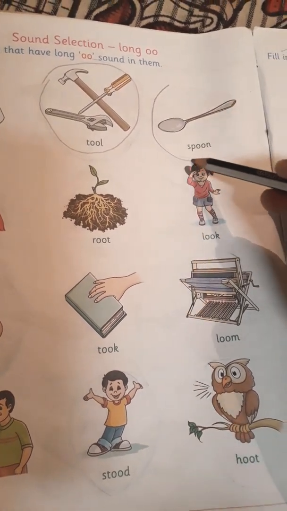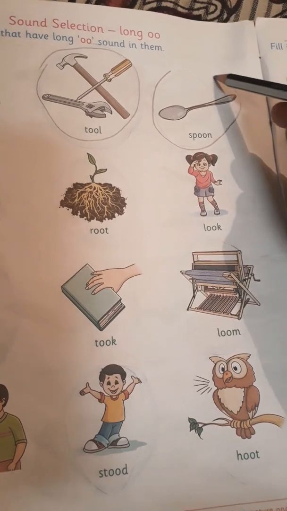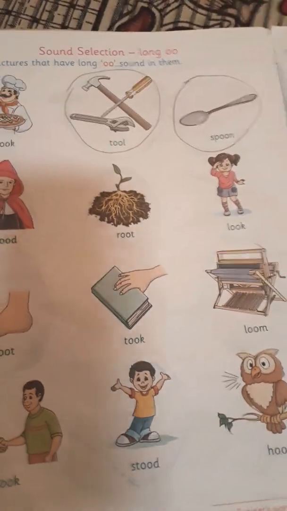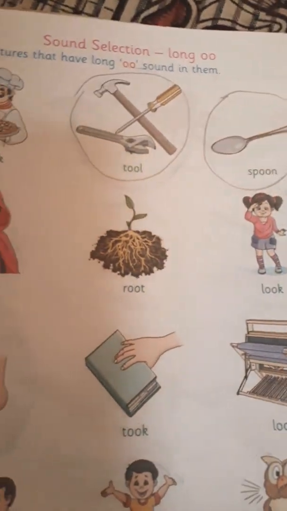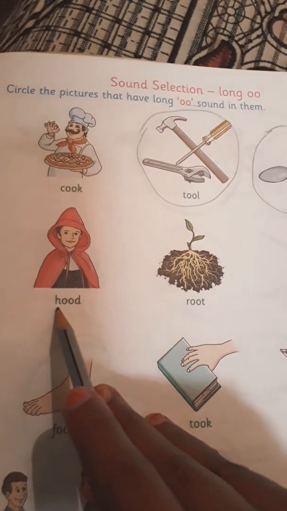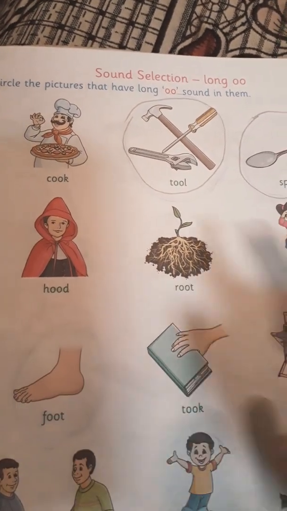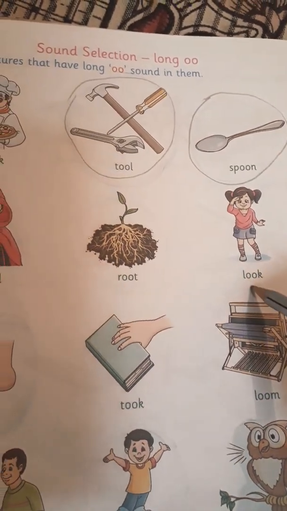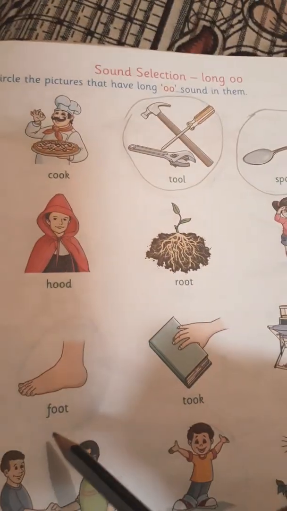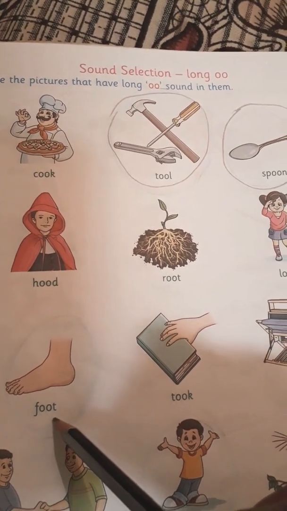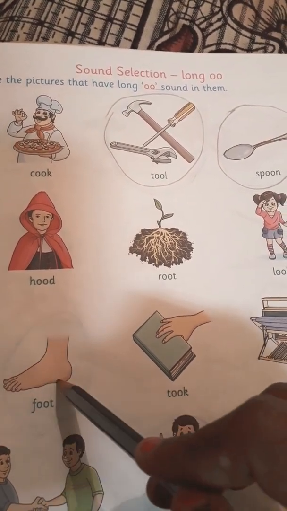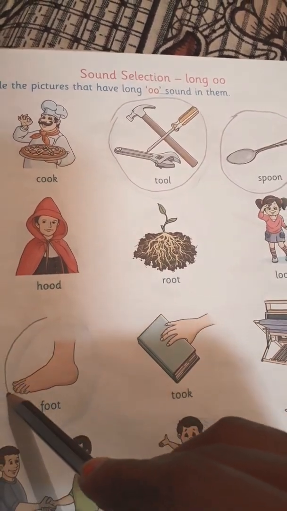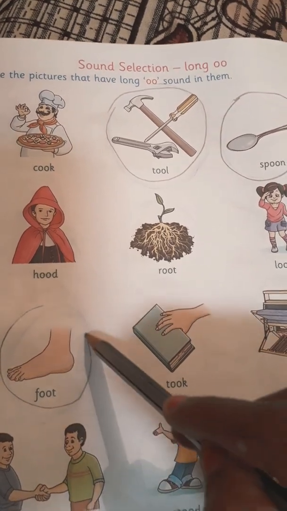So you have to draw one circle on the picture. Okay, the next one, hood. Root. Look. Foot. This is called a long O sound word. You have to draw one circle on the picture.